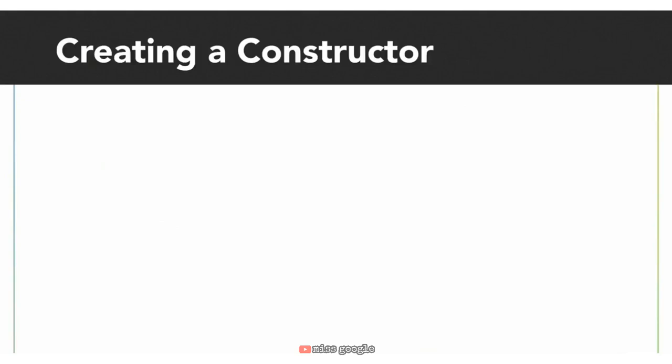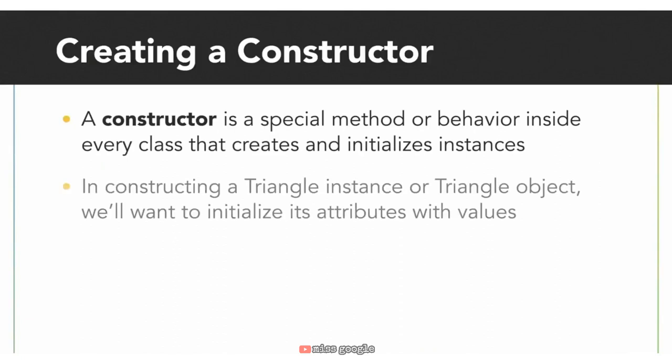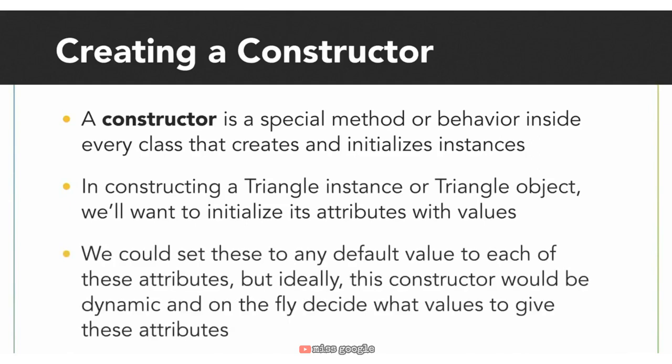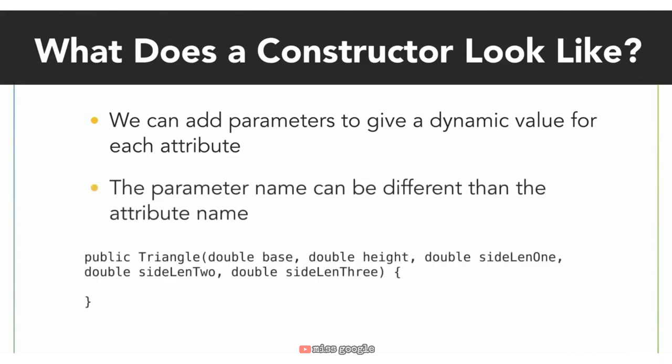In constructing a triangle instance or triangle object, we'll want to initialize its attributes with values. We'll want to give a value to the base, the height, and the side lengths. We could set these to any default value, but ideally, this constructor would be dynamic and on the fly decide what values to give these attributes. To do this, we can add parameters representing each triangle attribute to this function. Just like our parameters to other functions, each parameter has a data type and a name. Each parameter does not have to have the same name as the attribute their data represents, but it is often the case that this is so.